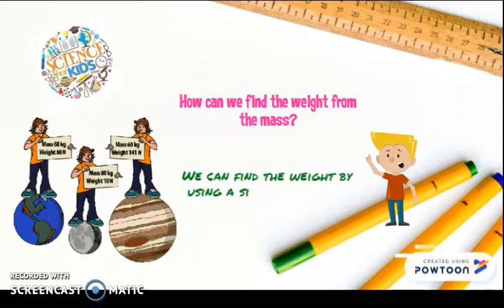Yes, it's his weight. His weight on Earth is 60 Newton, as we said that we measure weight using the Newton unit. On the moon, it is 10 Newton, and on another planet, his weight is 141 Newton. So only the weight changes, but his mass is constant. It does not change. So how can we find weight from the mass? Are they connected to each other? Actually, we can find the weight from the mass by using a simple formula. Let's see it.